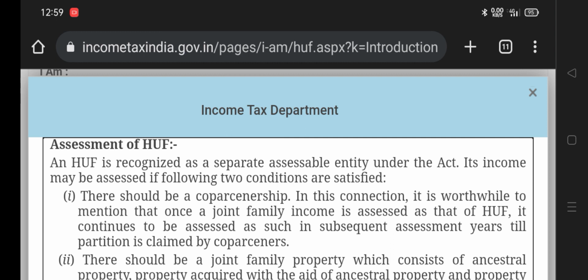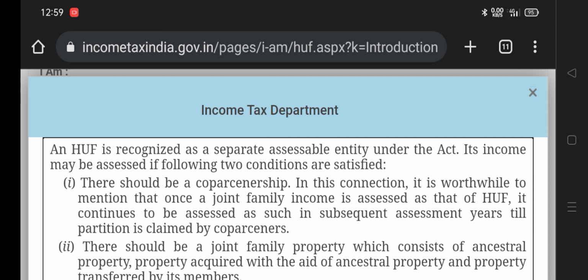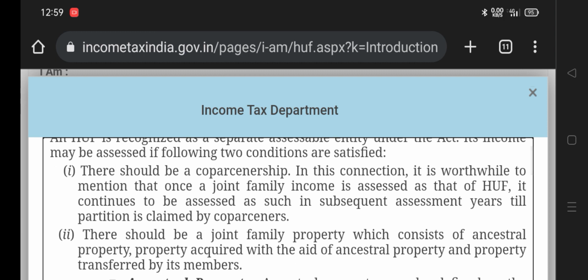So, what is HUF? Hindu undivided family. Who is a Hindu undivided family? A Hindu family which has parents, his wife, his sons, his daughters, all of them part and parcel of the Hindu undivided family. So they are saying there should be co-partnership in the connection.